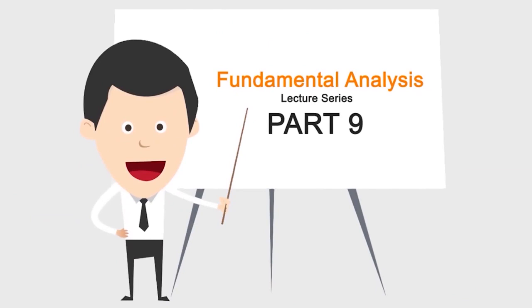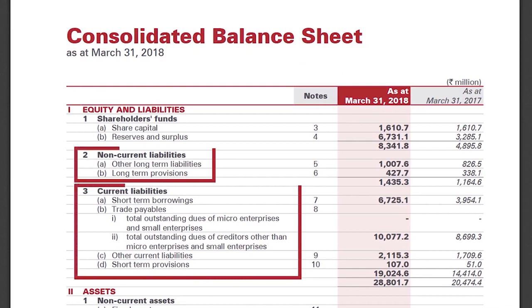In the last lecture, we talked about retained earnings, and after that, we were talking about liabilities. As we had seen, there are two parts to liabilities: short-term liabilities and long-term liabilities. We were talking about long-term liabilities. In long-term liabilities, the main thing that you have to check is long-term debt.